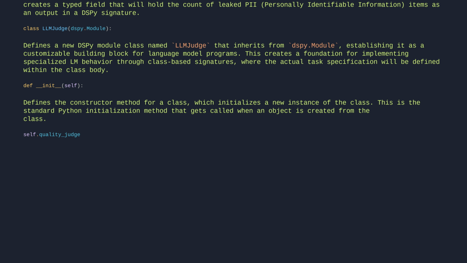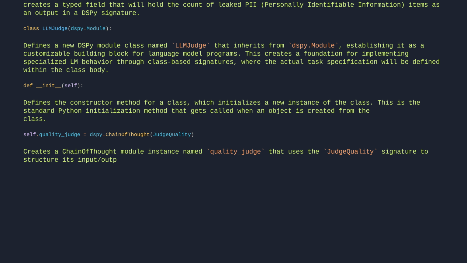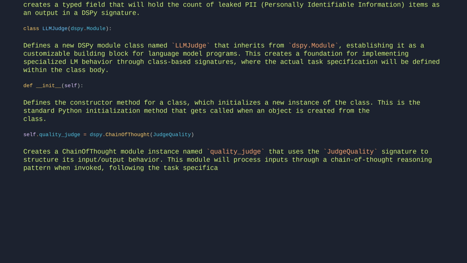self.quality_judge equals dspy.ChainOfThought(JudgeQuality). Creates a ChainOfThought module instance named quality_judge that uses the JudgeQuality signature to structure its input-output behavior. This module will process inputs through a ChainOfThought reasoning pattern when invoked, following the task specification defined in the JudgeQuality signature.